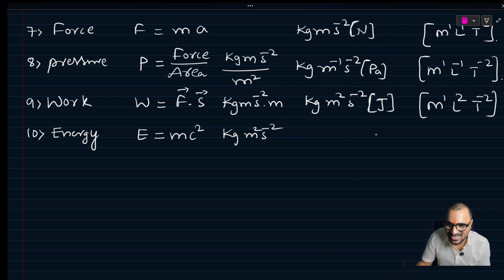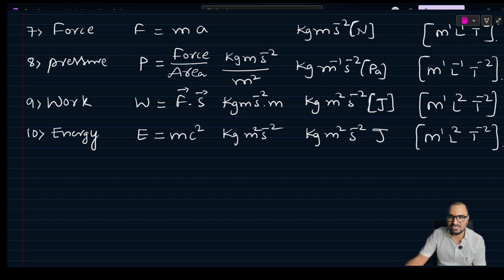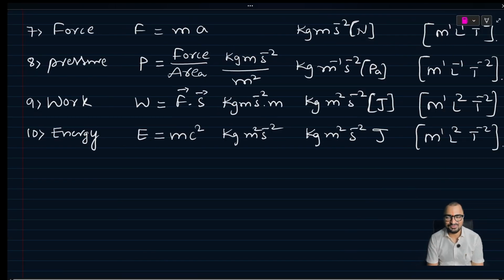What is the SI unit again? Joule. That means what you have observed? Yes, both energy and work have the same unit.